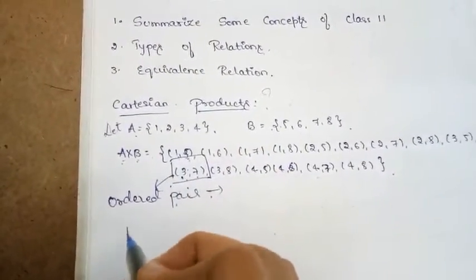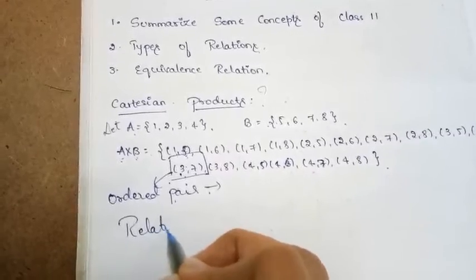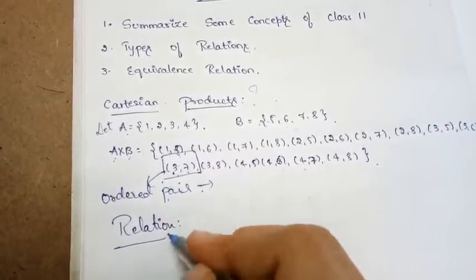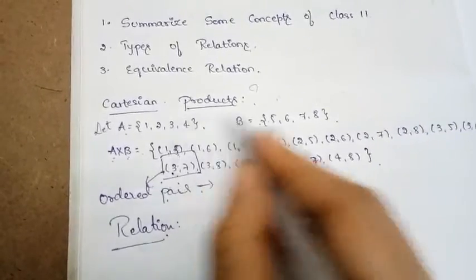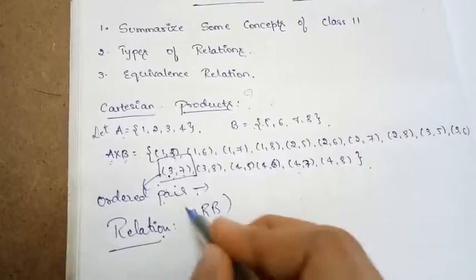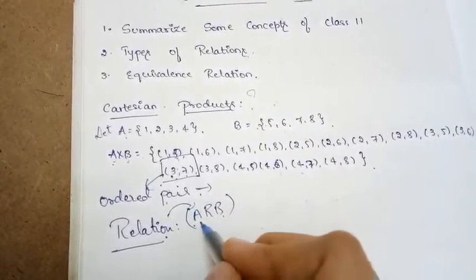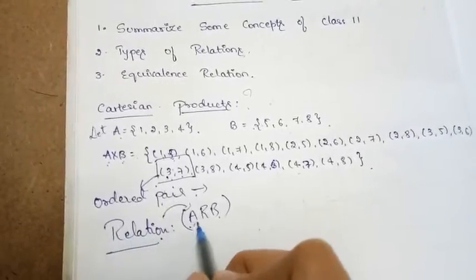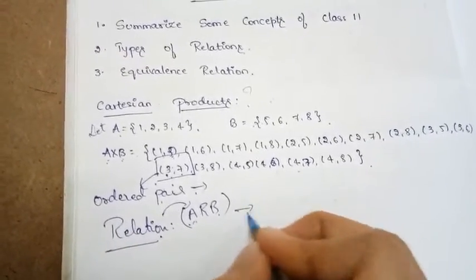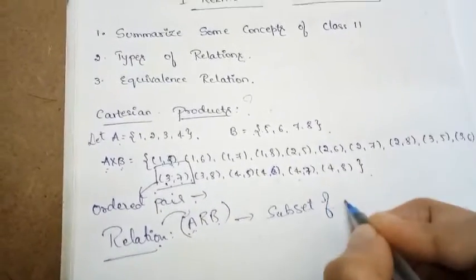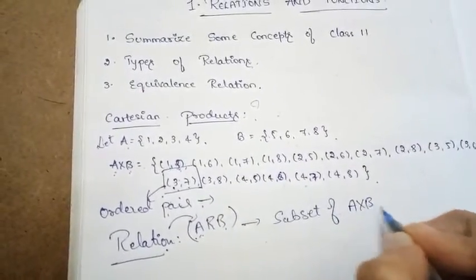Now what is a relation then? If it is a Cartesian product, then what is a relation? So if I am defining a relation, suppose A and B are two sets, then the relation between the two sets is denoted by R. So a relation from set A to B is nothing but a subset of what? The Cartesian product A cross B.